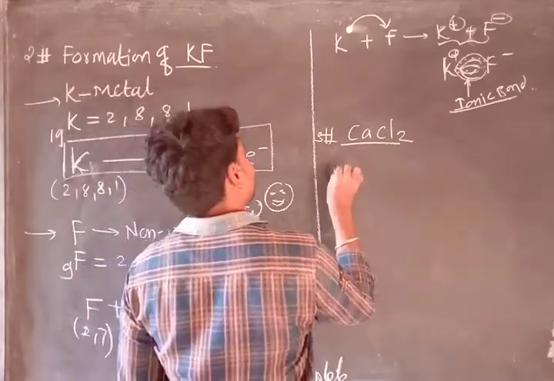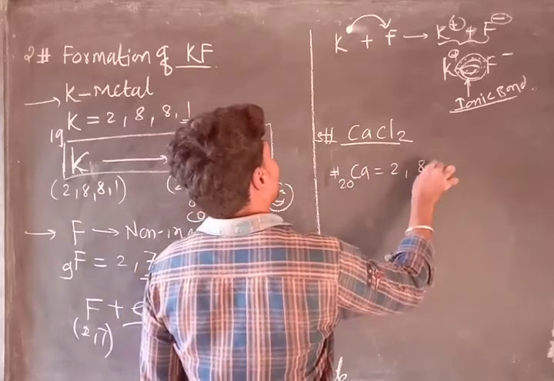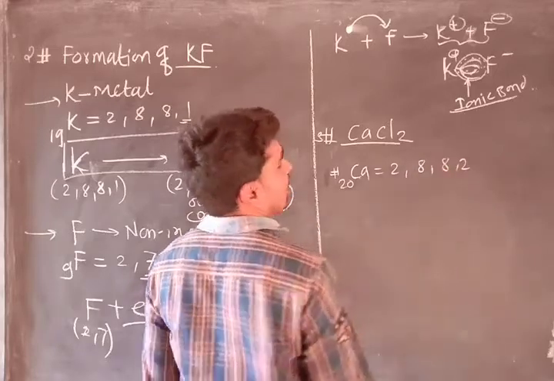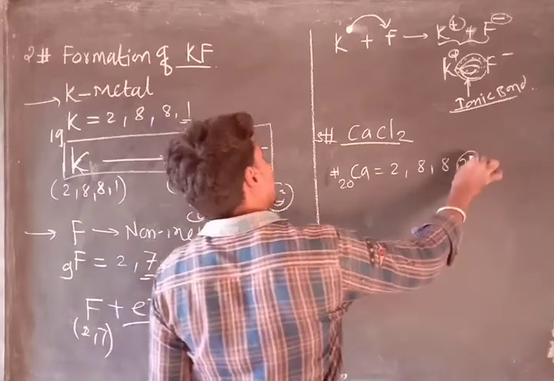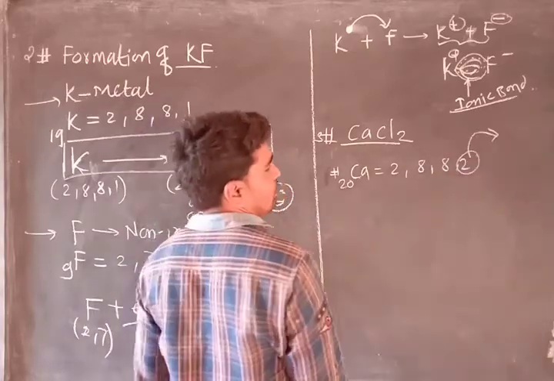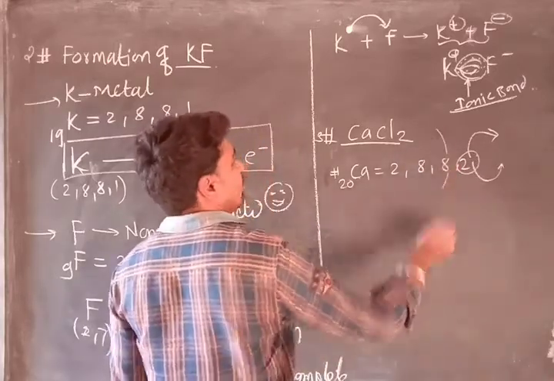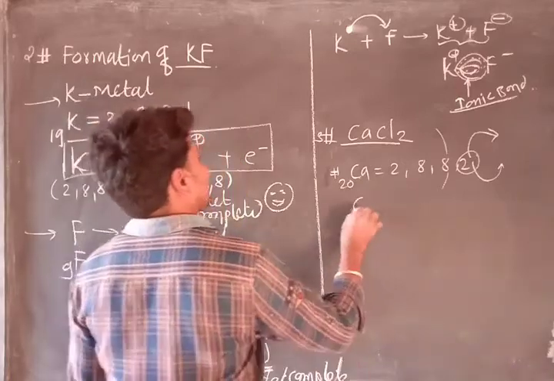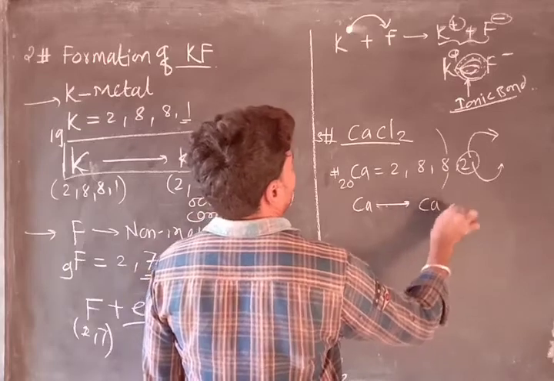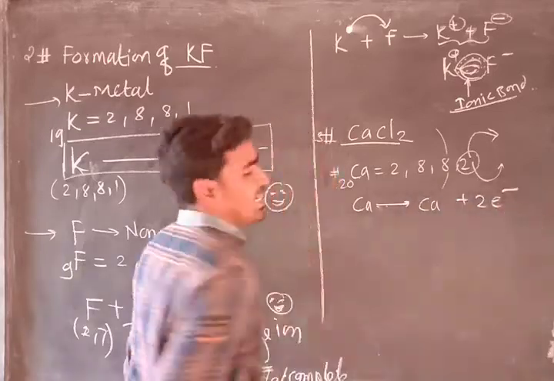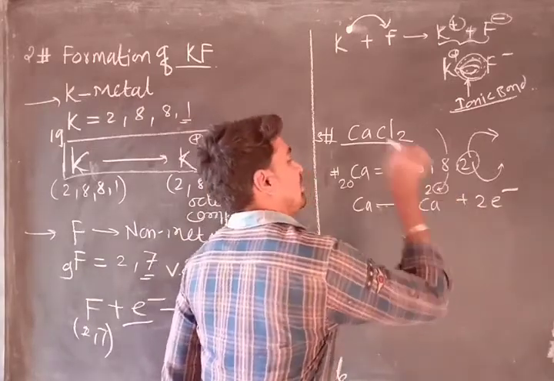We know that calcium has atomic number 20, electron configuration 2,8,8,2. So it has 2 extra valence electrons, and it has a tendency to lose these 2 electrons, then its octet will be completed. So calcium will lose 2 electrons, and as it loses 2 electrons, 2 positive charge will be on the calcium.